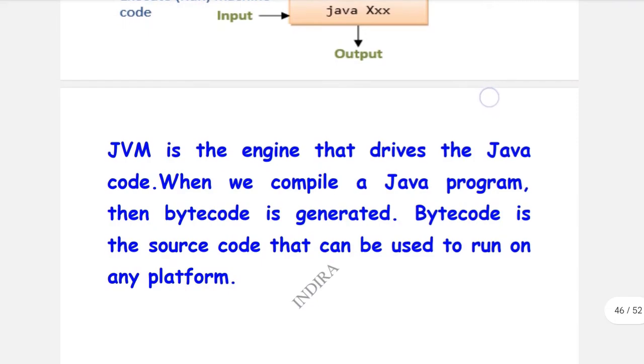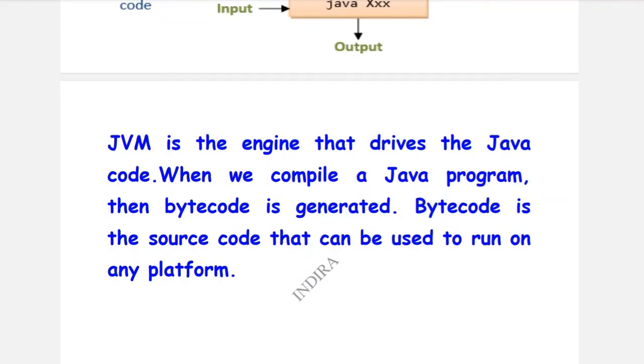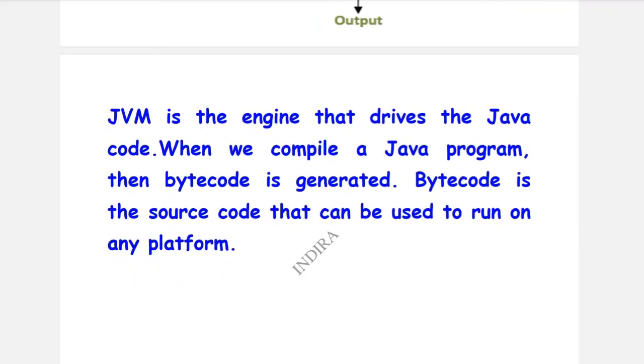JVM is the engine that drives the Java code. When we compile a Java program, bytecode is generated. Bytecode is the code that can be used to run on any platform. Here JVM is nothing but an engine that drives the Java code. JVM is like a machine which runs the coding of the Java program. That means it converts source code into binary code and binary code back into a language the user can understand.